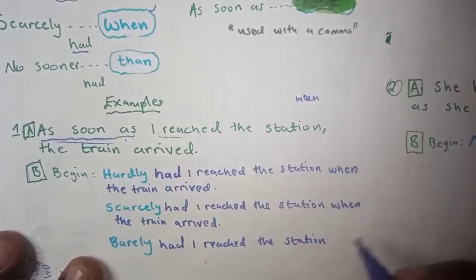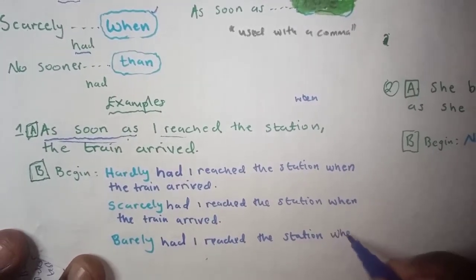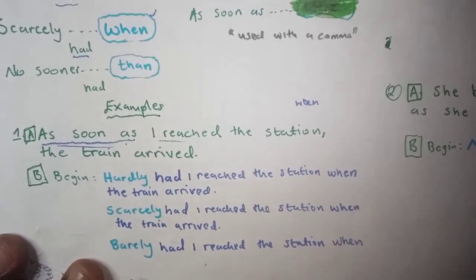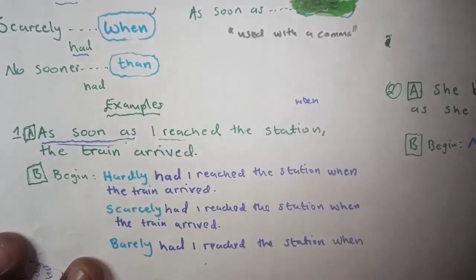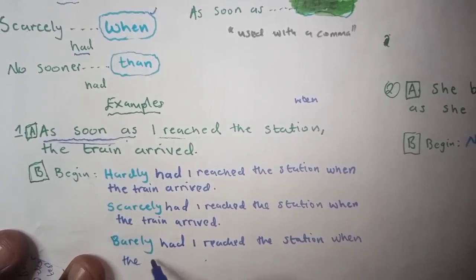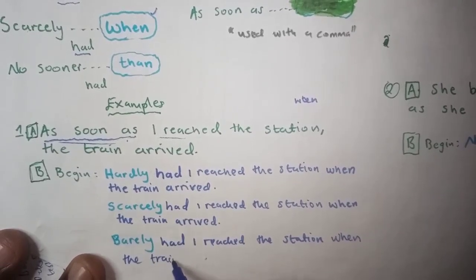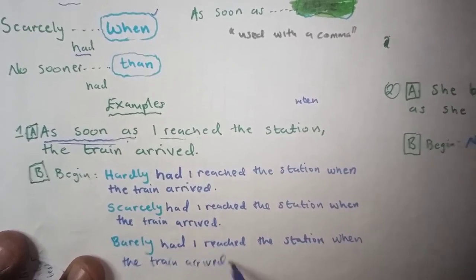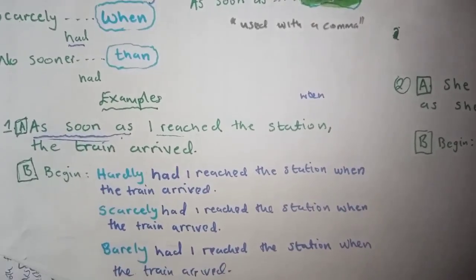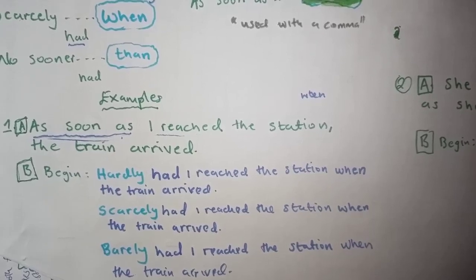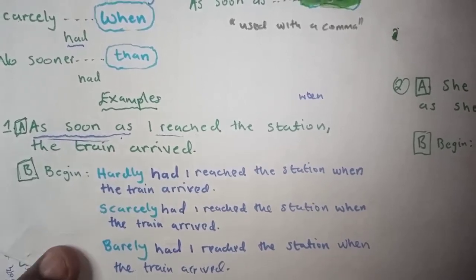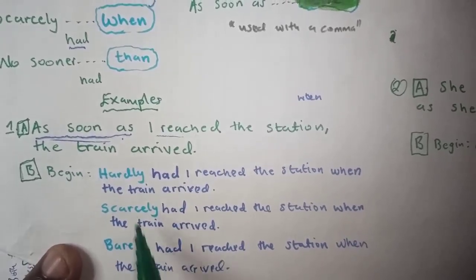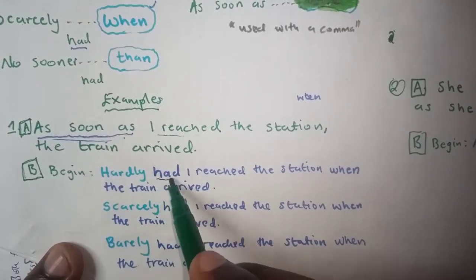Comma again replaced by when. Barely had I reached the station when the train arrived. Okay, so here the take-home message for scarcely, barely and hardly is that after you use these words, what should follow is had.